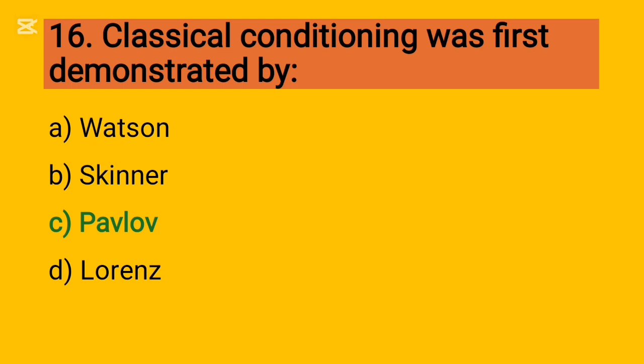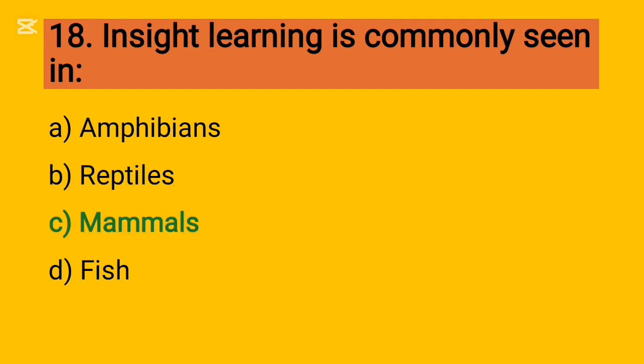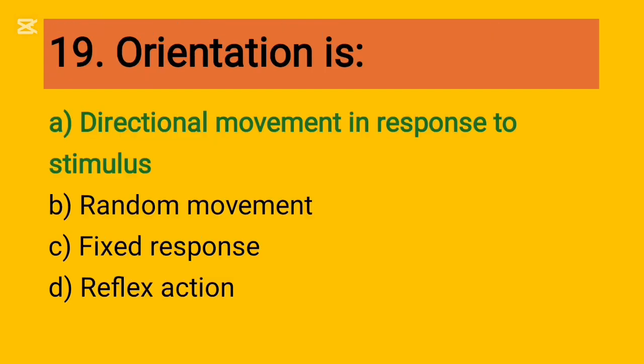16, classical conditioning was first demonstrated by Pavlov. 17, a dog salivating at the sound of a bell is an example of classical conditioning. 18, insight learning is commonly seen in mammals. 19, orientation is directional movement in response to stimulus.